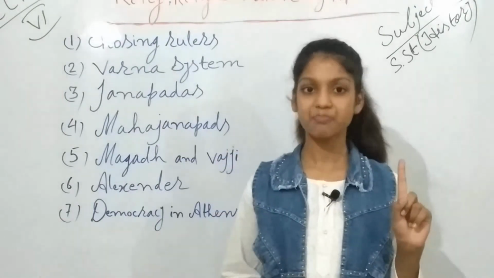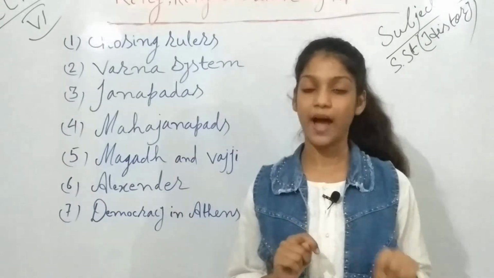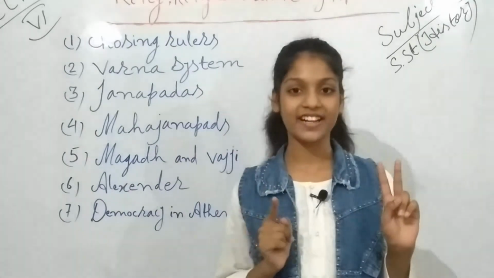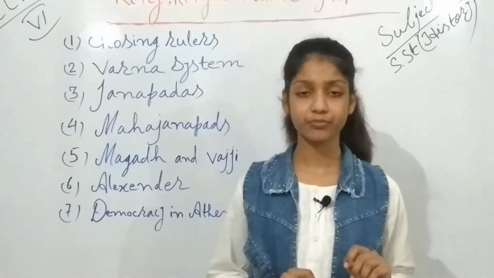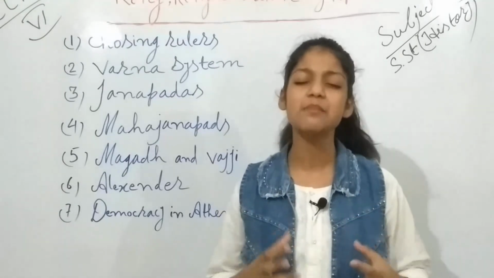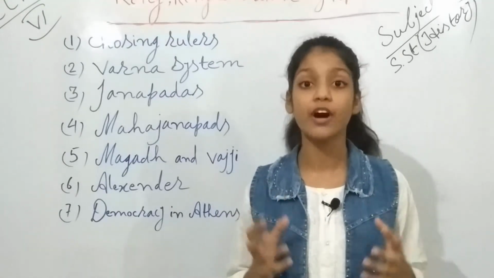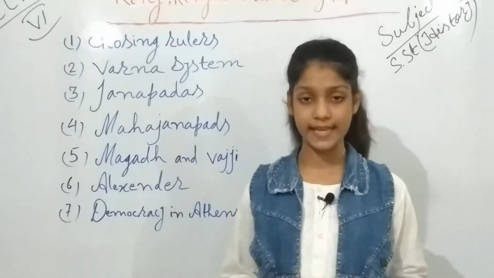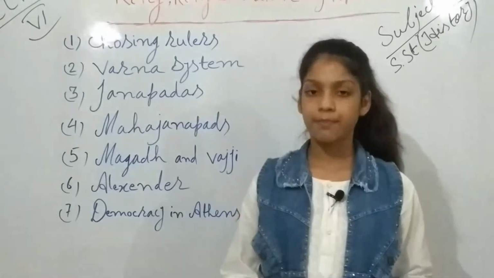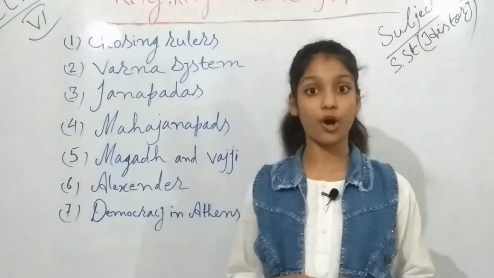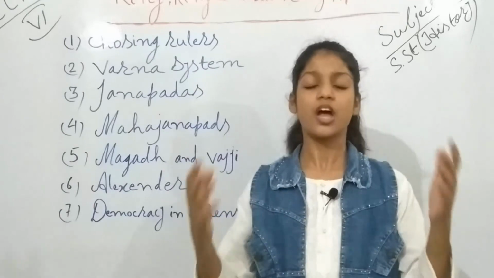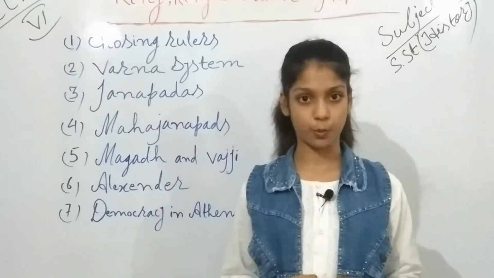They were extremely powerful and known as among the most powerful kings of Magadh, and they always wanted to conquer other Mahajanpads.